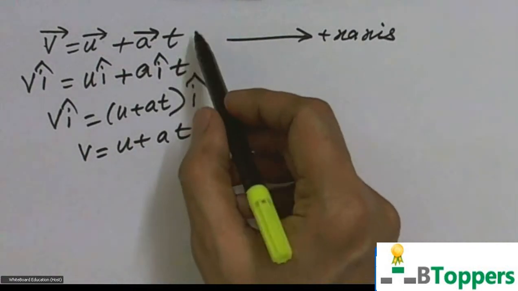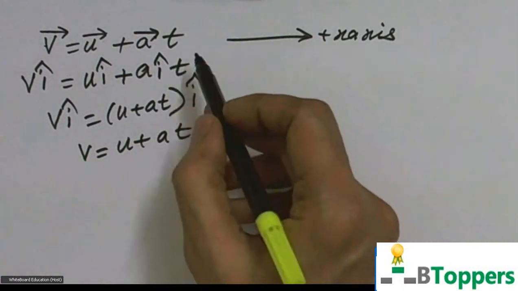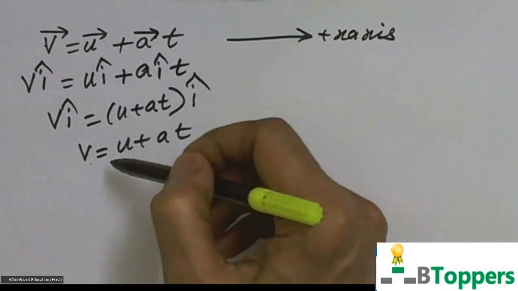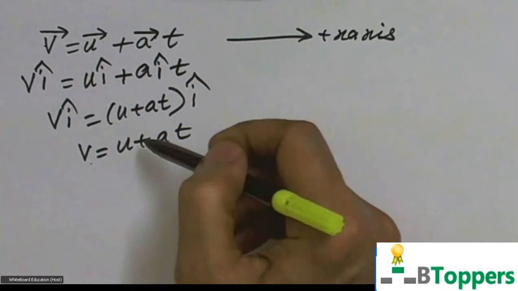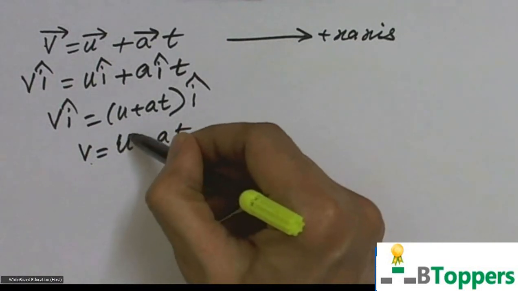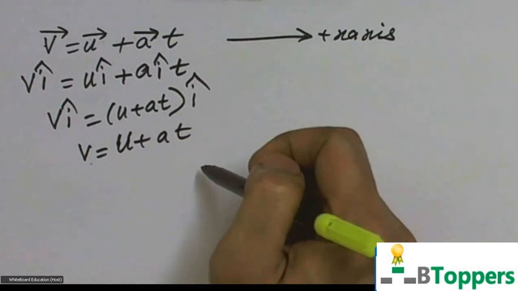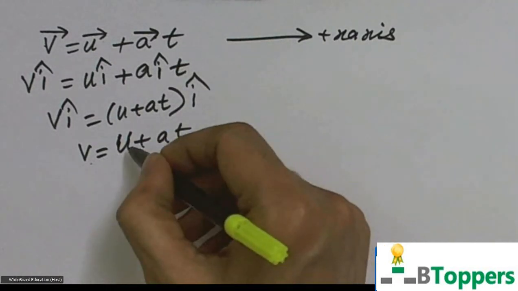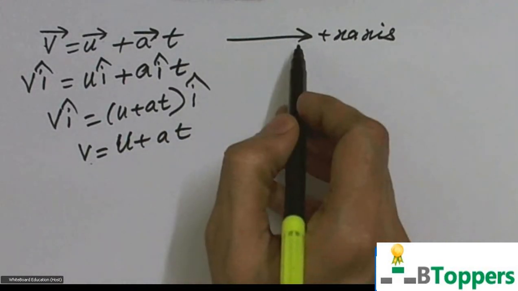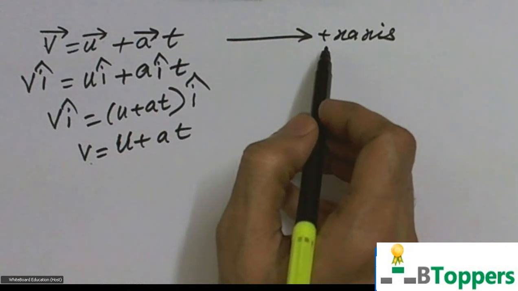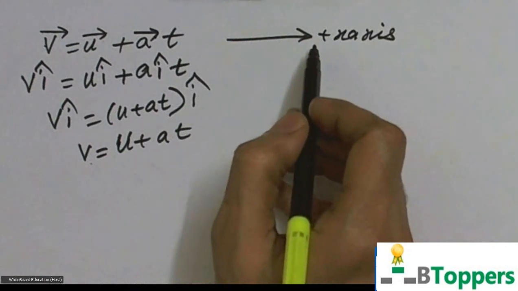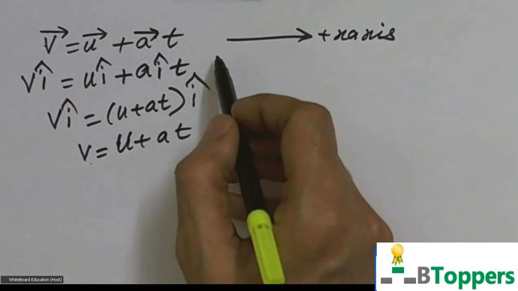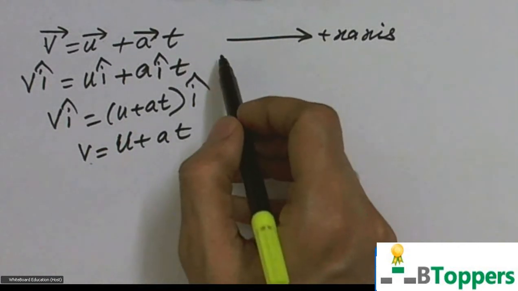But for simplicity, for convenience in calculations, we represent all the vector quantities, velocity, acceleration, displacement, in scalar notation for problems in one-dimensional motion with acceleration. We simply give a positive sign for vector quantities in one direction and a negative sign for vector quantities in the opposite direction.